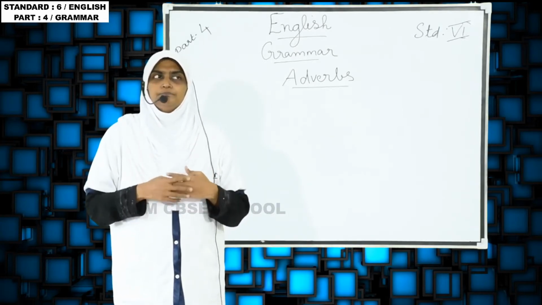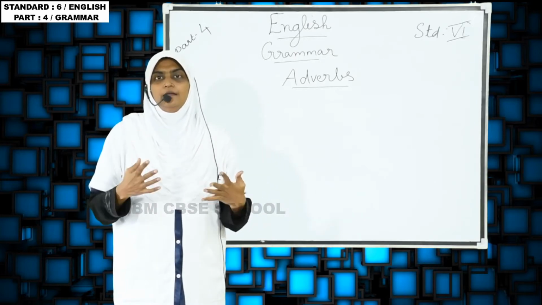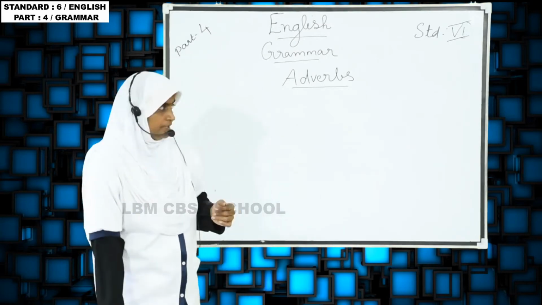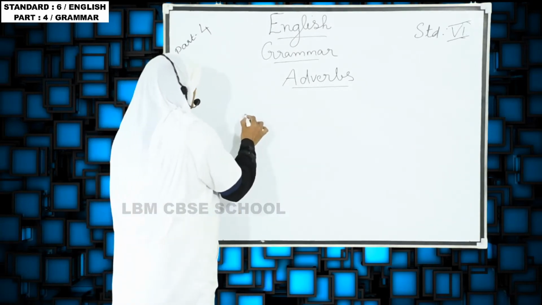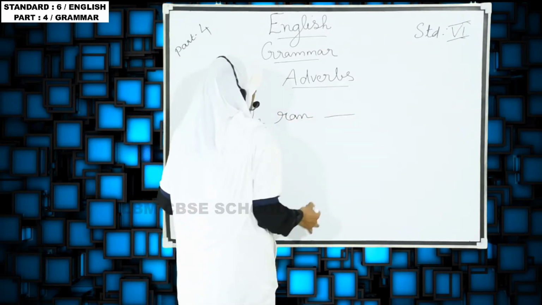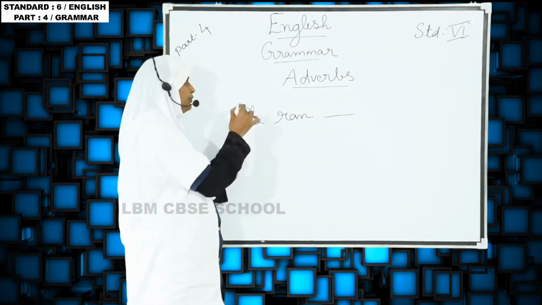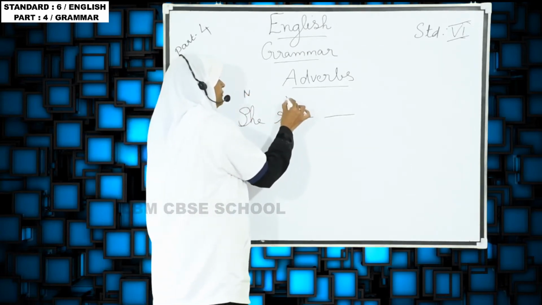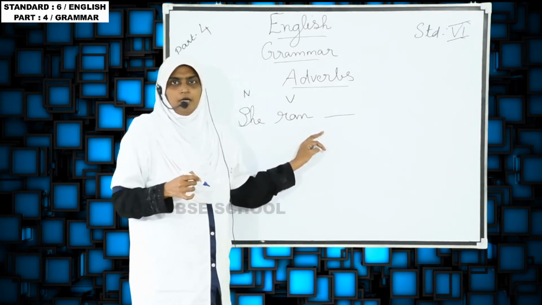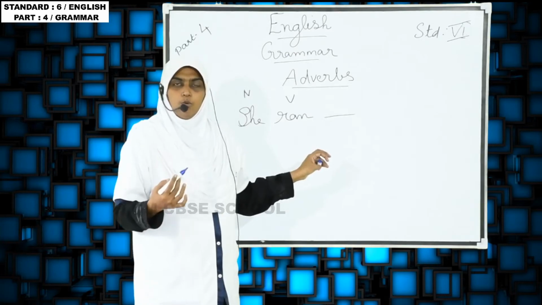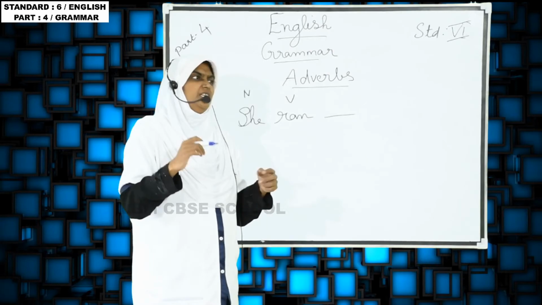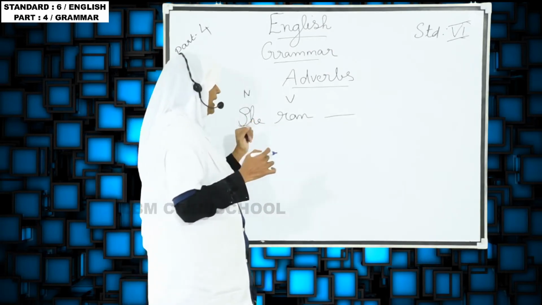For example, she ran dash. Okay, ran is the verb. Wait, I'll write the example, so you can understand. She ran dash. So she is the noun, the subject. Ran is the verb. And then here, how did she run? Fastly, slowly. So we are modifying, adding something to the verb. Okay, she ran fastly.